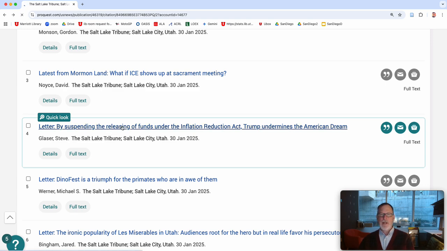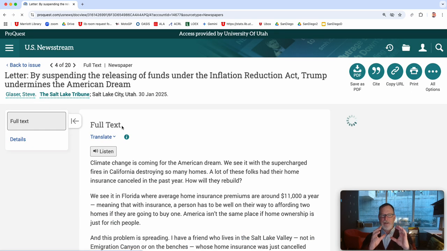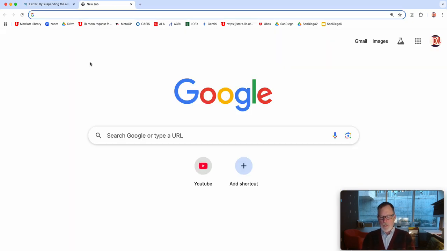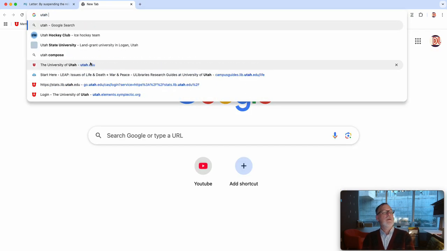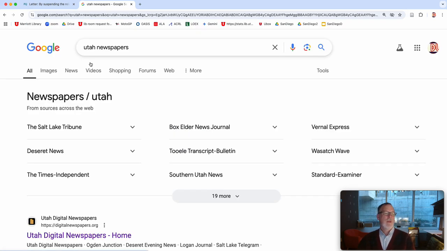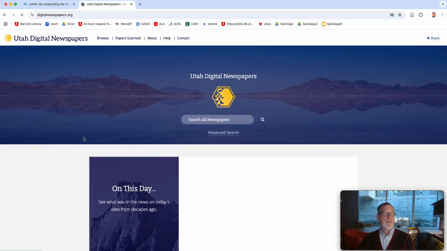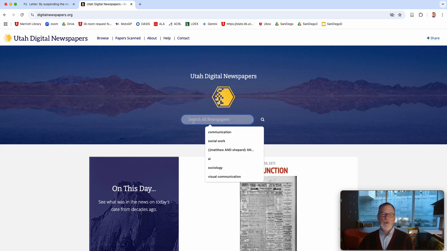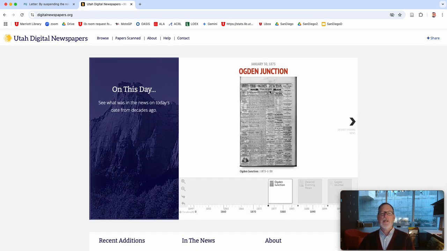But it's this boring HTML text. It's not the sexy formatted graphic design with photographs that you would get at sltrib.com. Alternately, if you go to Utah newspapers, Utah digital newspapers, the Tribune is here too, and it's like all the old archives, which is formatted, as you can see, in that newspapery style.